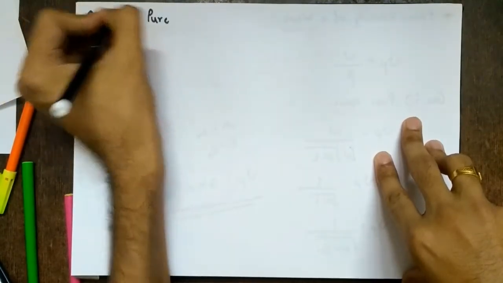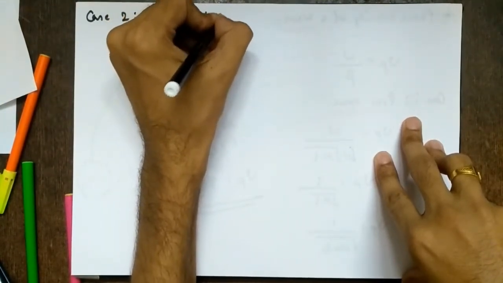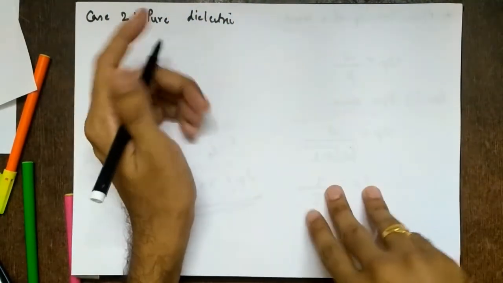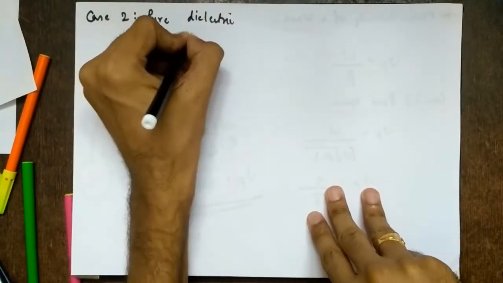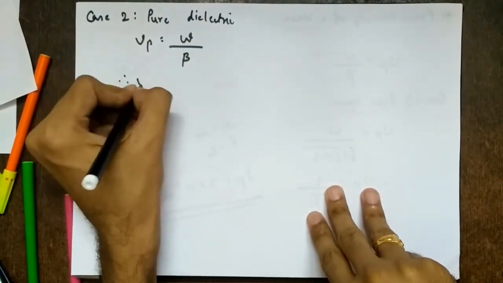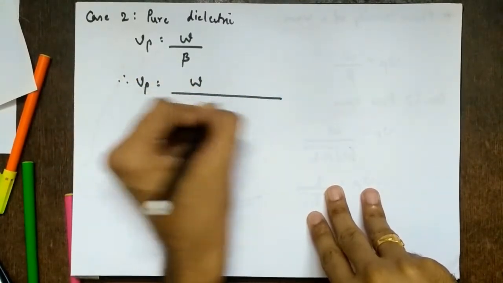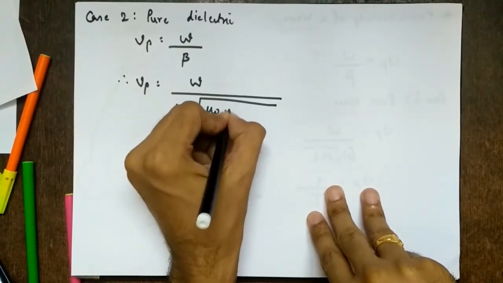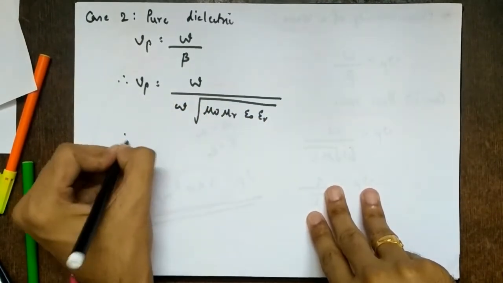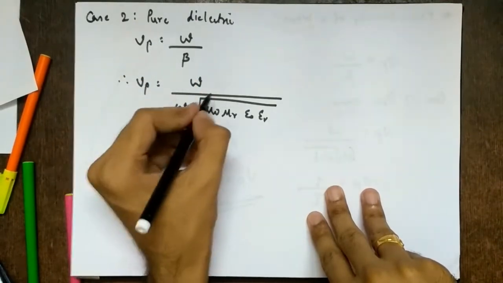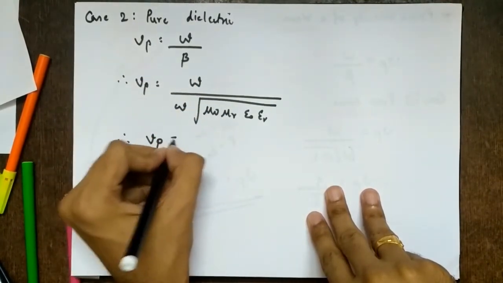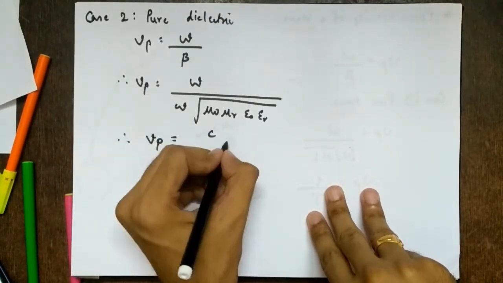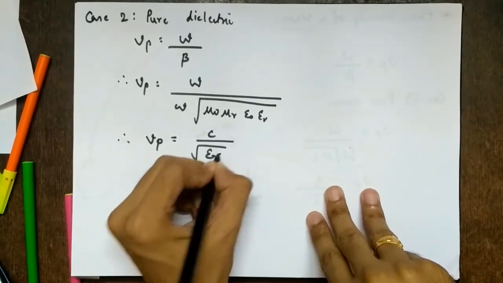So let's take case 2, which is a pure dielectric. In a pure dielectric, epsilon r and mu r are not one. Again Vp is omega by beta. Since it is a dielectric, I can again use beta equal to omega root mu epsilon, so mu 0 mu r, epsilon 0 epsilon r. Omega gets cancelled, and I get 1 upon root mu 0 epsilon 0, which we just proved is 3 into 10 raised to 8. It has the standard notation C. So it is C upon root epsilon r.